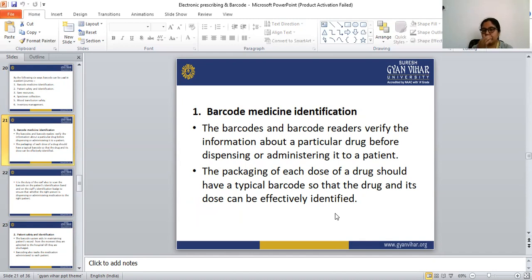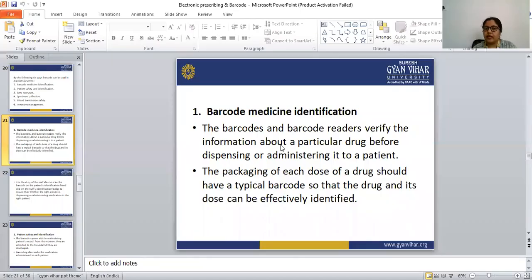So the packaging of each dose of a drug has a typical, or unique, barcode, so that the drug and its dose can be effectively identified with the help of the barcode reader.